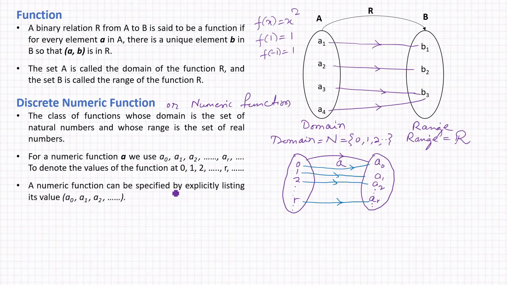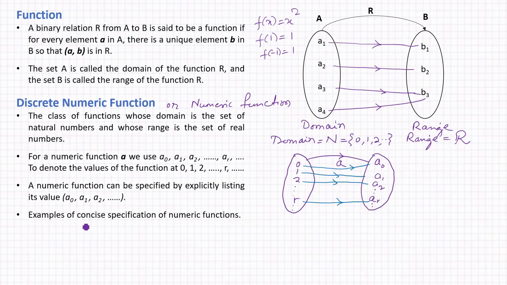A numeric function can be specified by explicitly listing its values. So a numeric function can also be represented by listing all the values, like here a0, a1, a2. All the range of this numeric function is shown here in the form of a list. In this way also we can represent a numeric function.